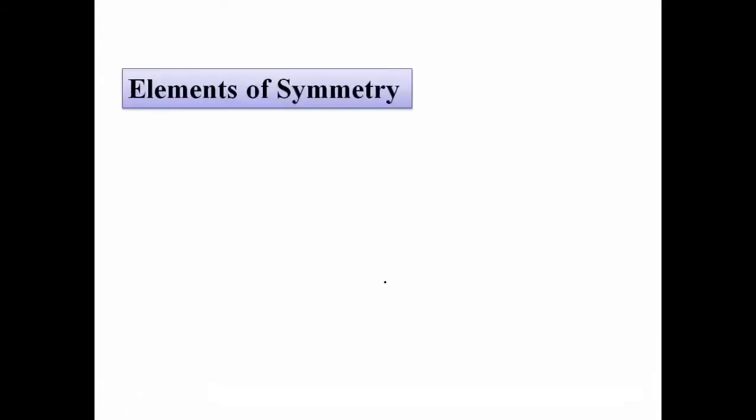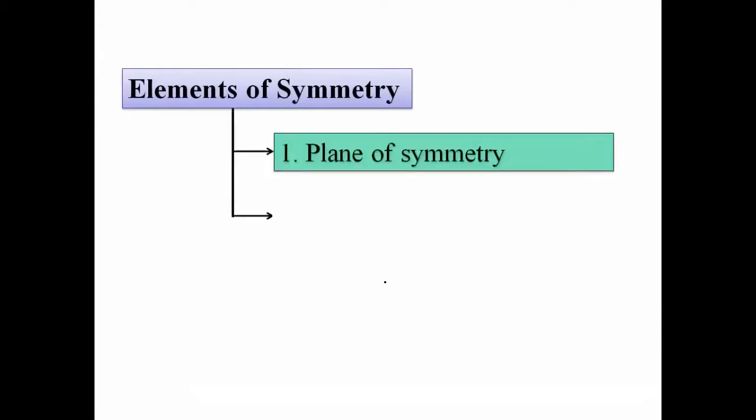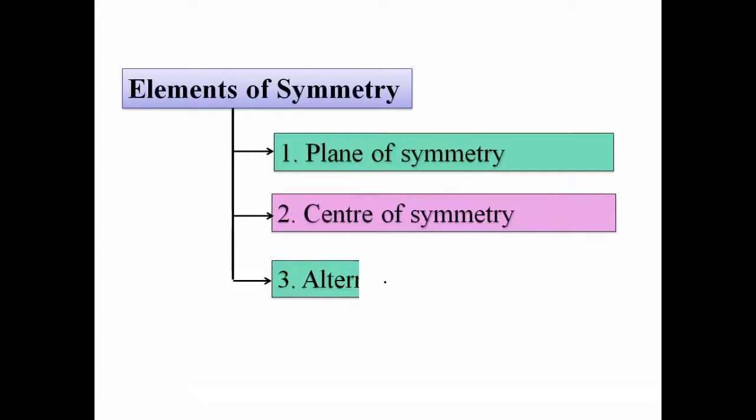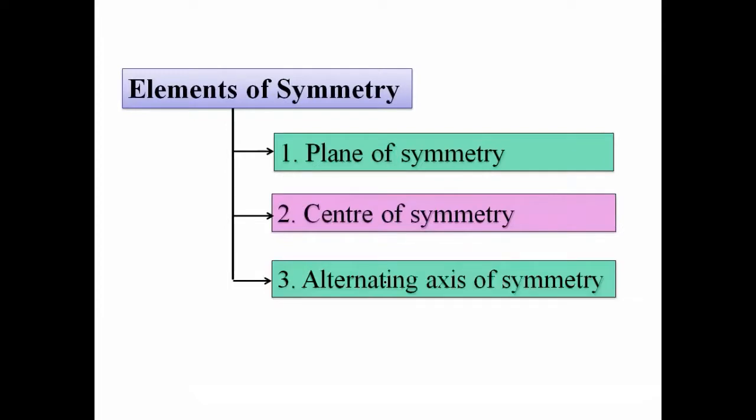मग आपला क्वेश्चन काय असेल? Yes, there are three elements of symmetry: plane of symmetry, then center of symmetry, and alternating axis of symmetry. And if a molecule possesses any element of symmetry, then that molecule is optically inactive. They do not show optical activity. Okay, this is the essential condition.